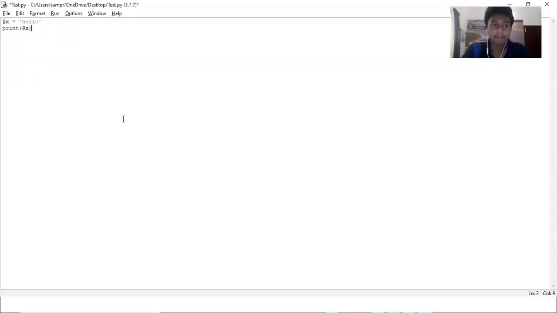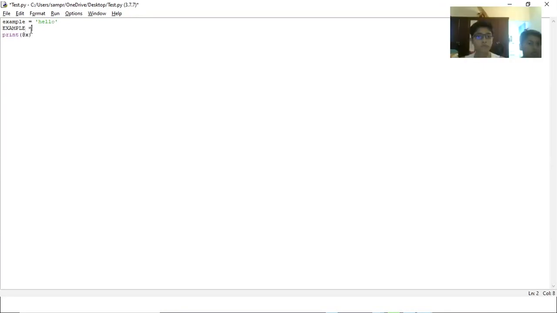What else? It can have numbers inside of it, like we saw when I put example 2. So a variable can have numbers inside. One more important thing to remember is that Python is case sensitive, which means it can detect the difference between a capital letter and a lowercase letter. So if you put example with a lowercase e, and you put Example with a capital E,